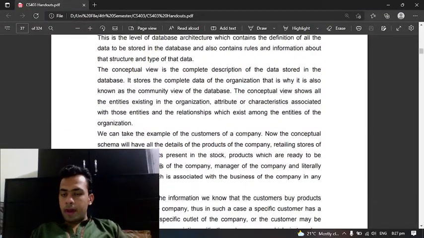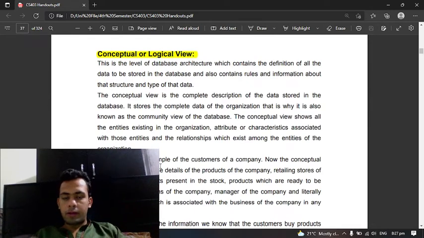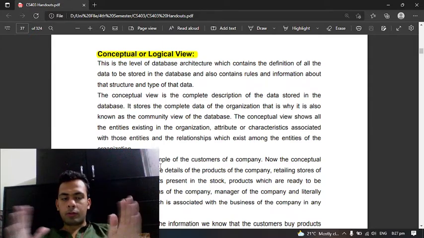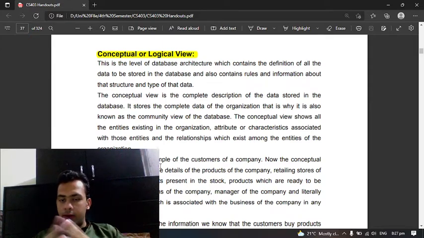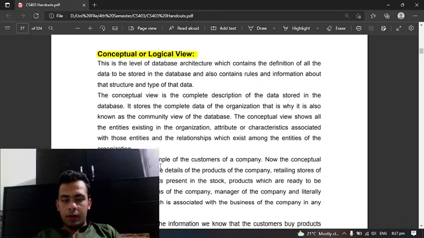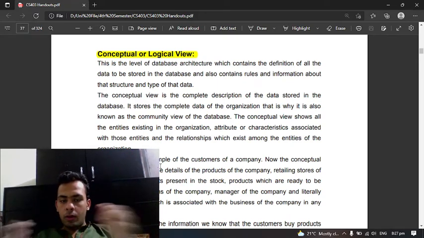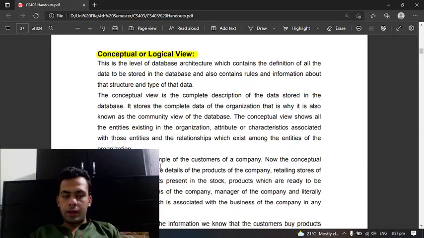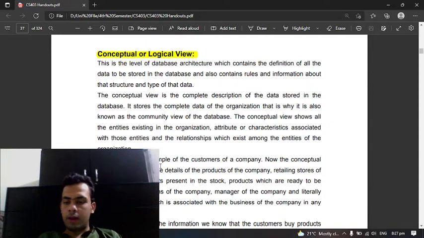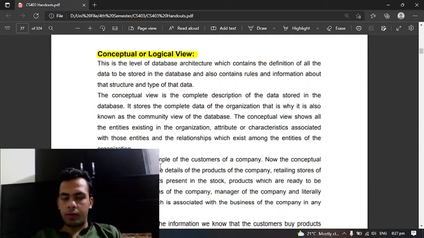You can see here this is the level of database architecture which contains the definition of all the data to be stored in the database and also contains rules and information about data structure and types of the data. The conceptual view is the complete description of data stored in the database. It stores the complete data of the organization. That is why it is also known as the community view of the database.